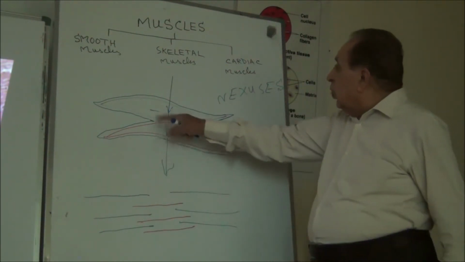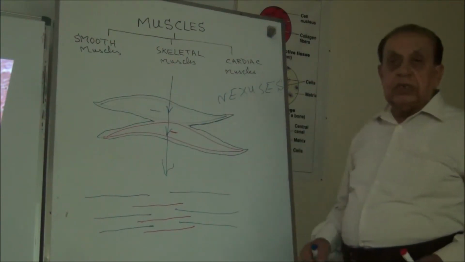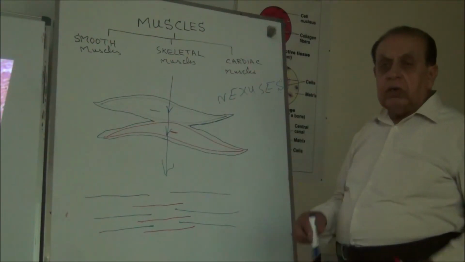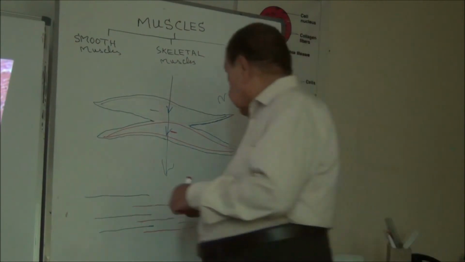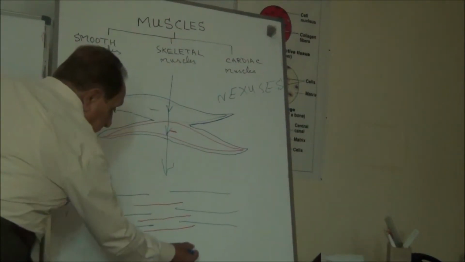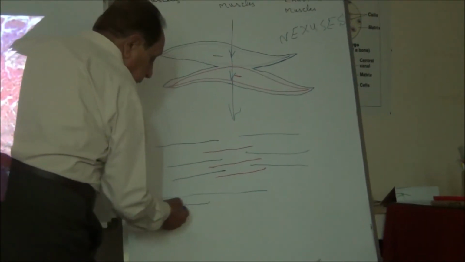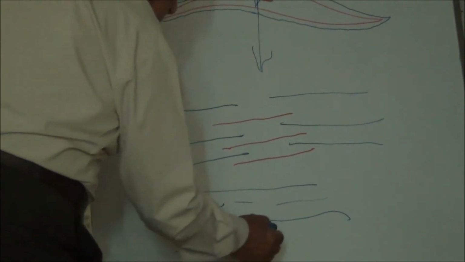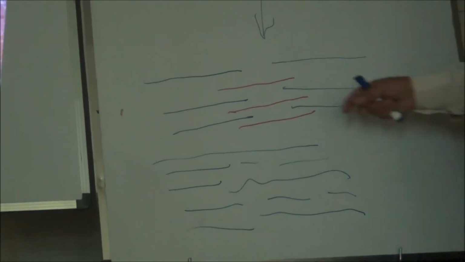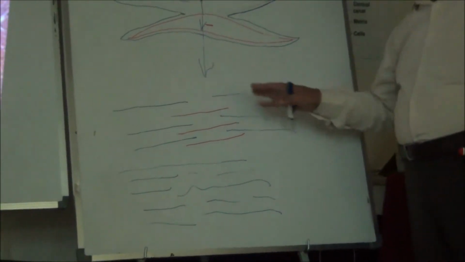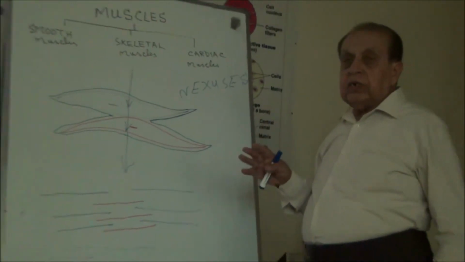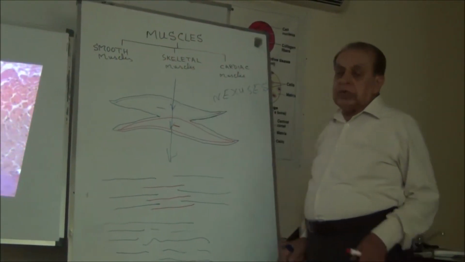While in smooth muscles, these fibers are not in registered order. So, these actin and myosin filaments are not in registered order in smooth muscles.